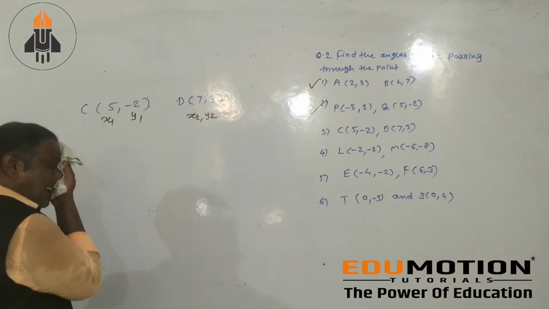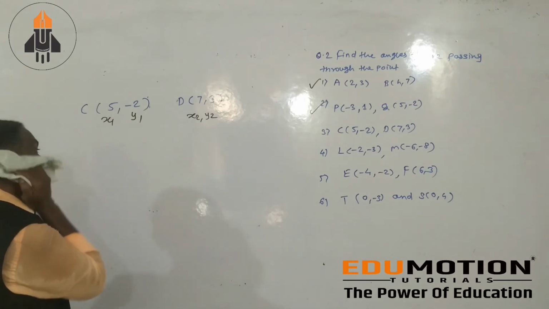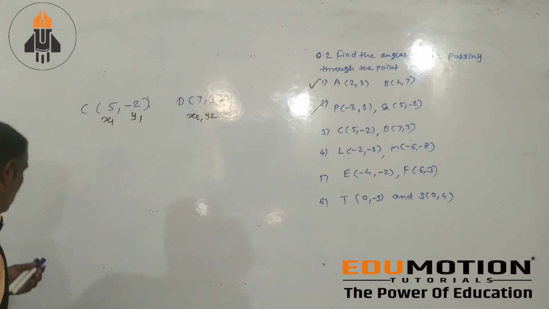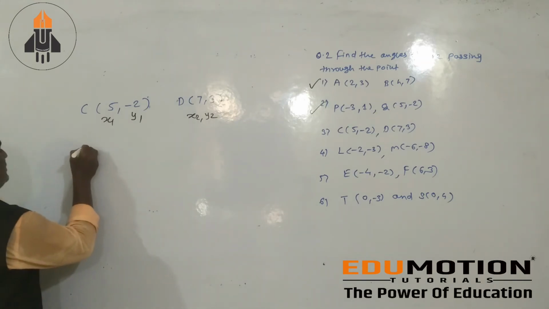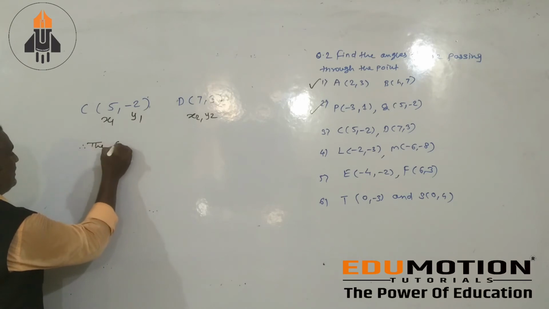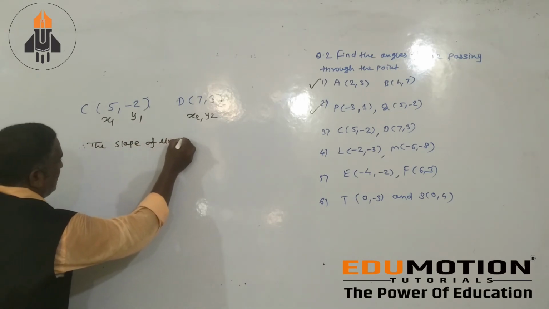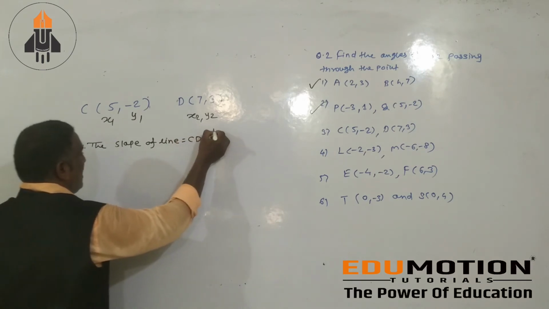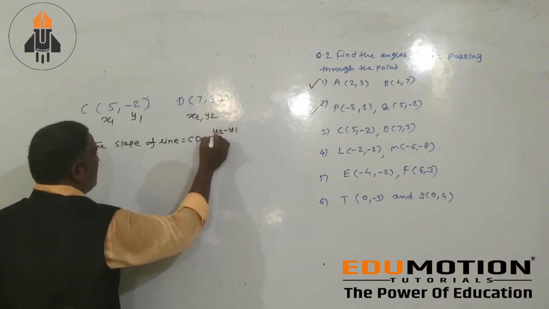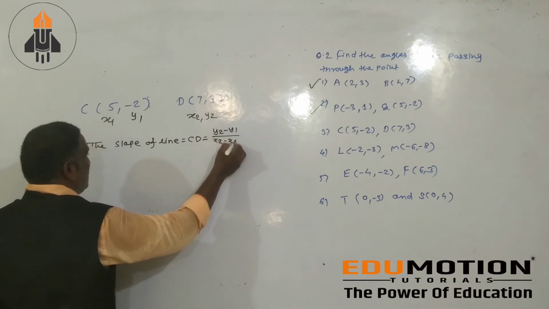Therefore we can write the slope of line CD equals y2 minus y1 divided by x2 minus x1.